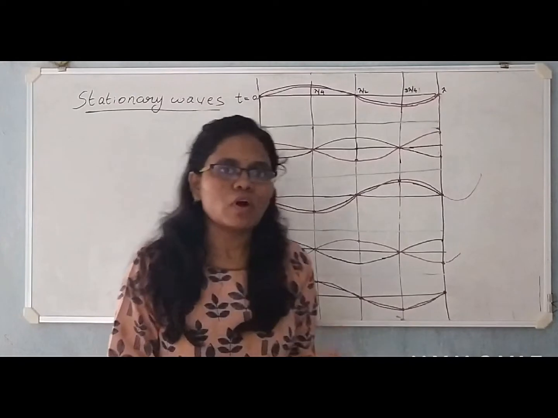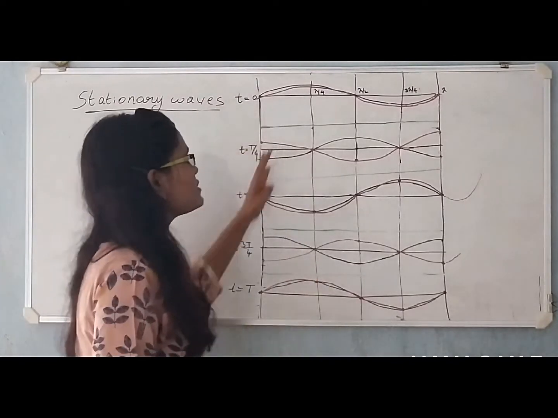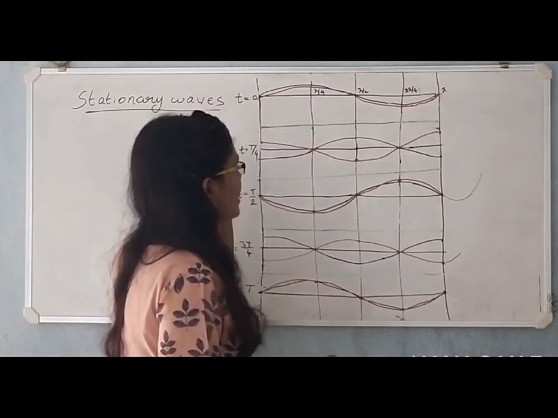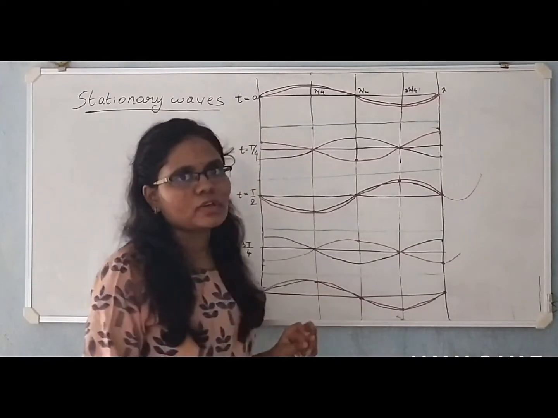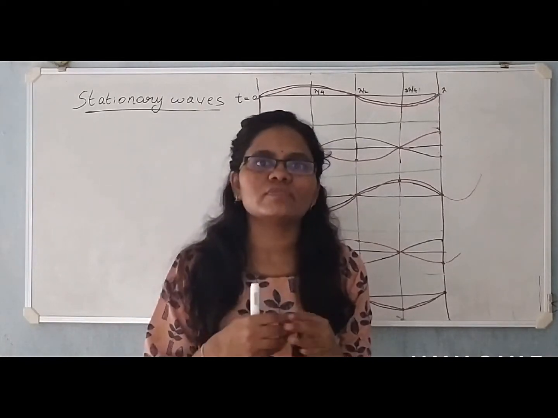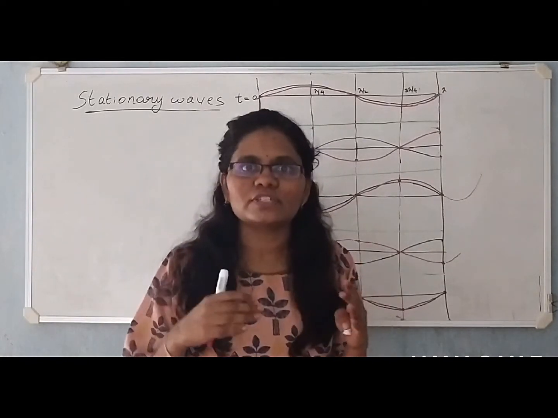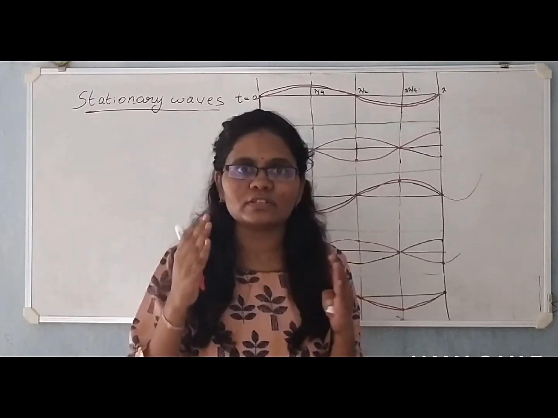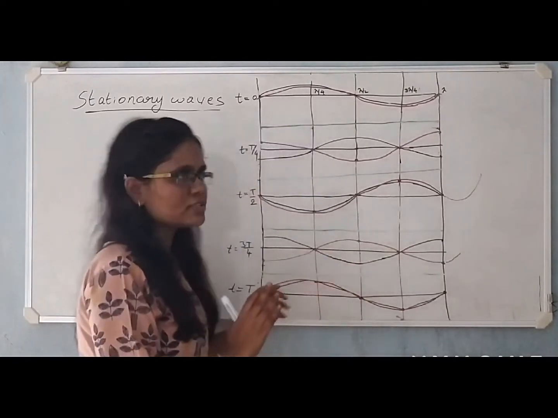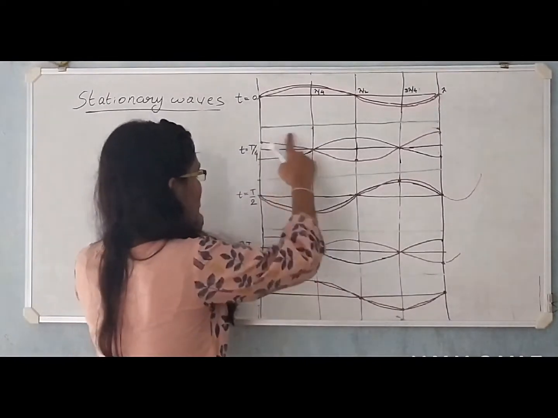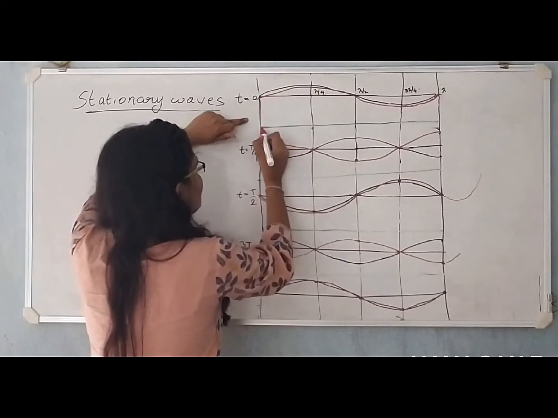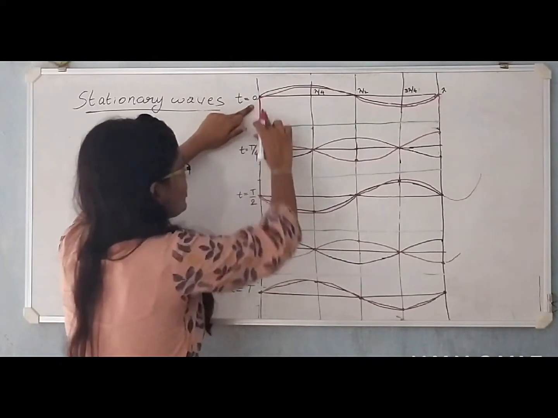Now in a medium, what we see is not these two waves individually, but the superposition, the resultant of these two waves. In a medium, when two waves superimpose in opposite directions, we cannot see those two waves individually. We cannot distinguish them as this is the wave, this is the reflected wave. What we see is the resultant of these two waves. So I am going to draw the resultant wave here. So at this point, there is a node. Both the waves have zero amplitude.